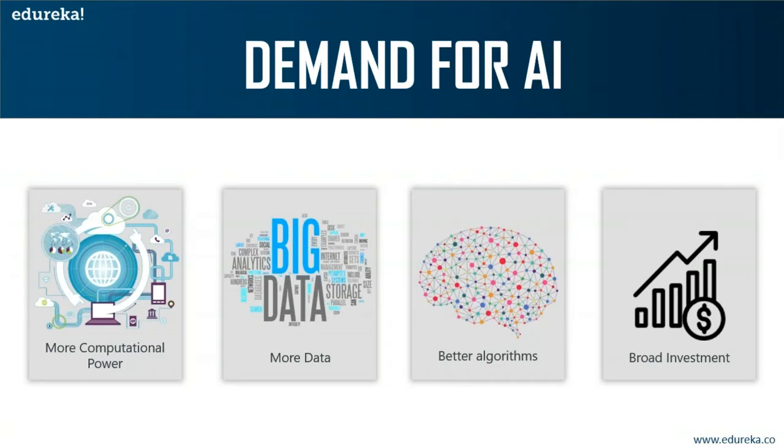The second most important reason is that we have a lot of data at present. We're generating data at an immeasurable pace, through social media, through IoT devices, every possible way. So we need to find a method or a solution that can help us process this much data and help us derive useful insights so that we can grow businesses with the help of data.